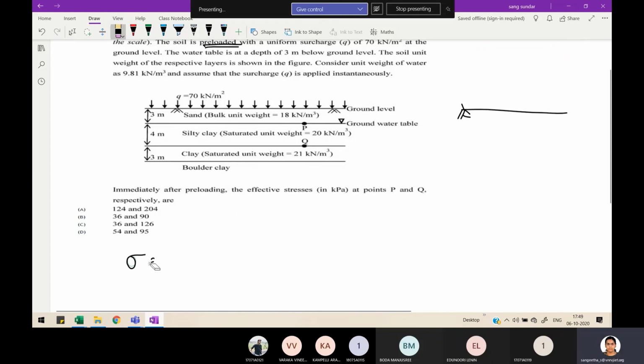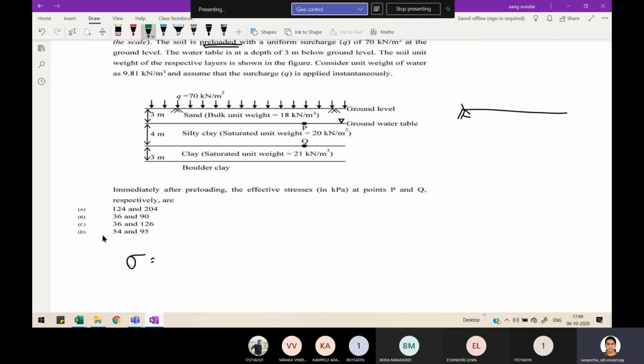So now they are asking you to calculate effective stress at the points P and Q. For calculating effective stress, first what will we calculate? You have to calculate total stress minus pore water pressure.